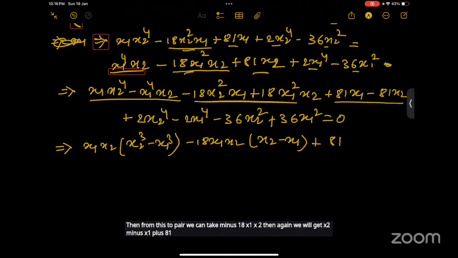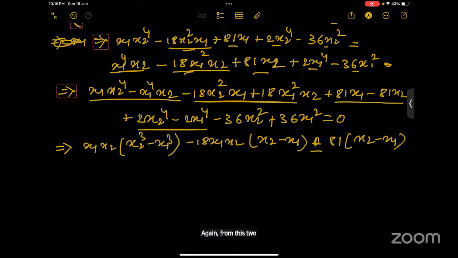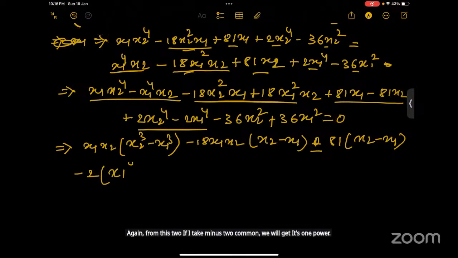These two will give minus 81, then we will get x2 minus x1 again. From these two, if I take minus 2 common, we will get x1 power 4... okay, plus 2. Let us take plus 2.